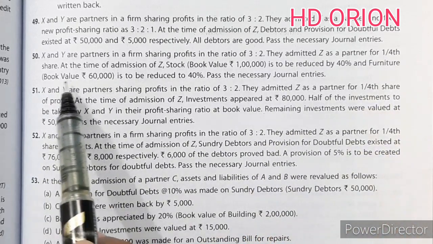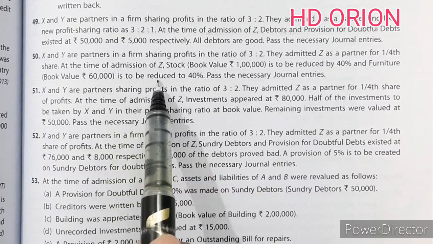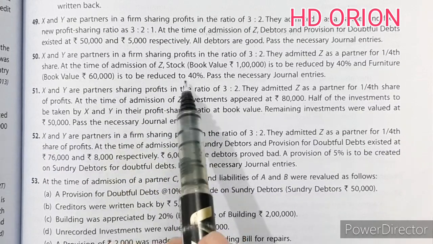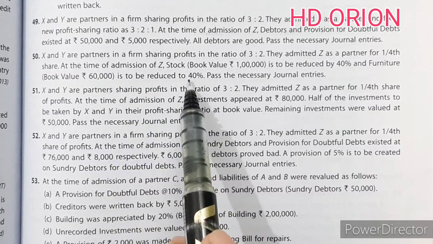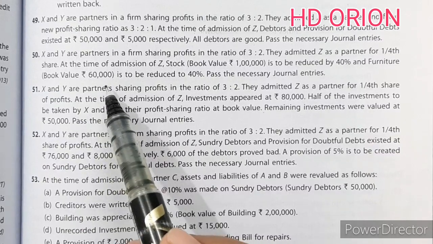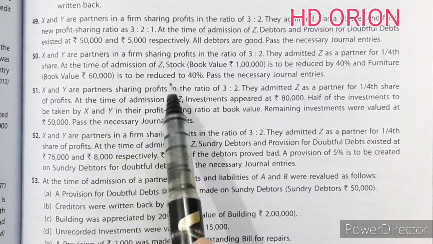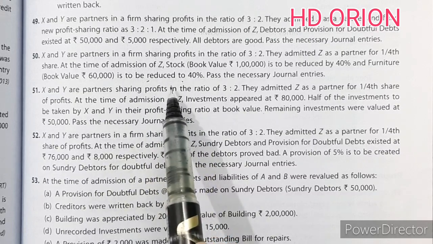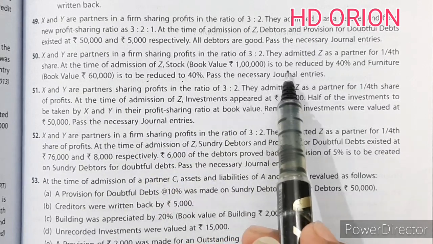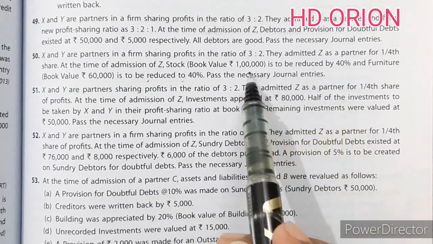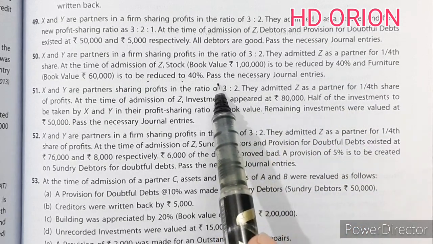And furniture whose book value is rupees 60,000 is to be reduced to 40%. It means 60,000's 40% is 24,000. So furniture is to be valued at rupees 24,000, because it is said reduced to 40%, means it is to be made 24,000. But here reduced by 40% means 40 percentage is the reduction amount. So it will be reduced to 60,000.